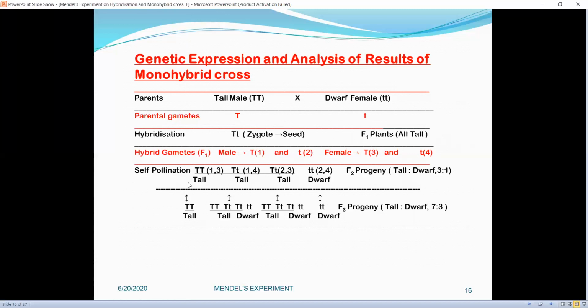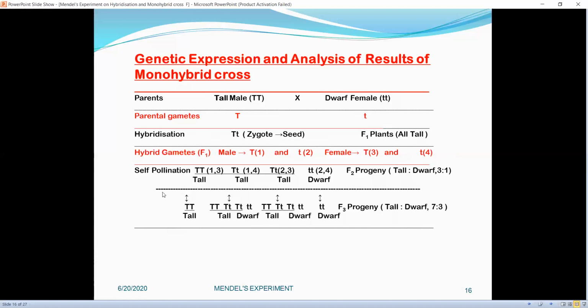Now, the hybrid, that is heterozygous Tt, will give in the male parent two types of gametes, capital T and small t, which are numbered 1 and 2. In the same way, the female will also show two types of gametes having allele capital T and allele small t, numbered 3 and 4.